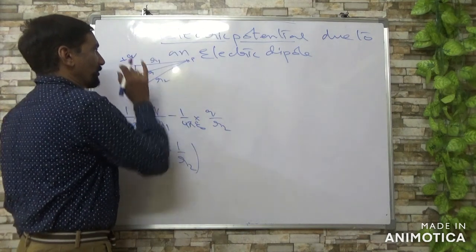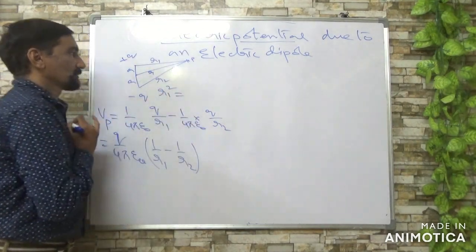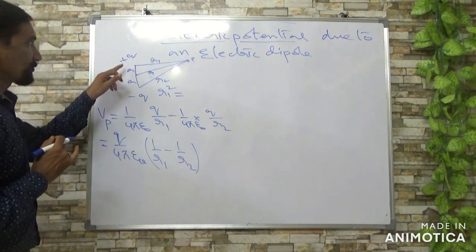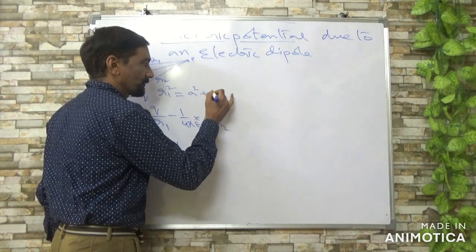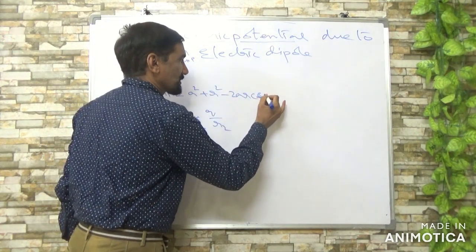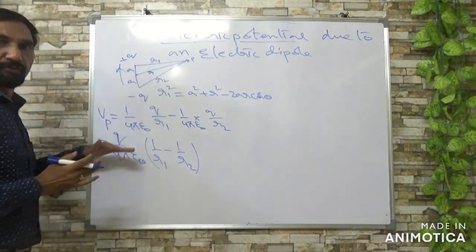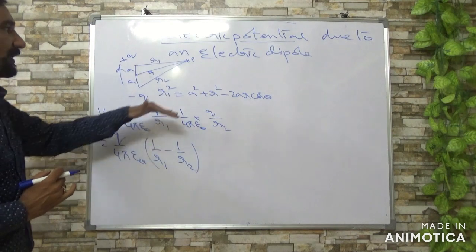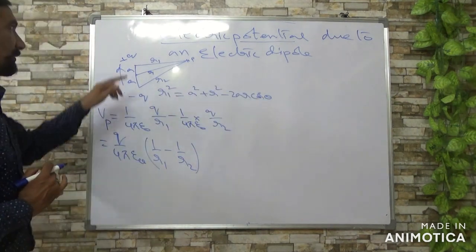R1 by geometry: R1 square is equal to A square plus R square minus 2AR cos theta, because this is the direction of the dipole, the positive one.